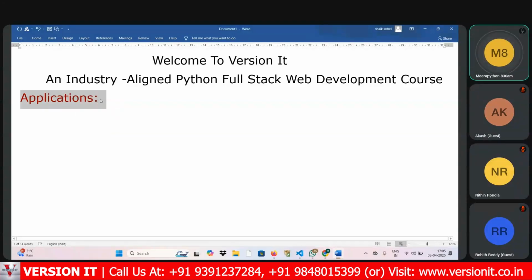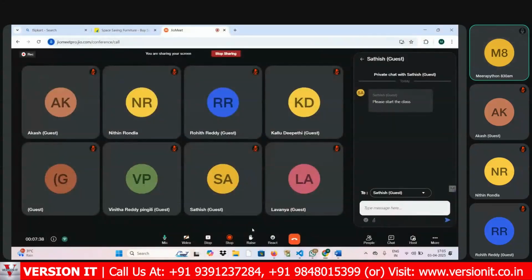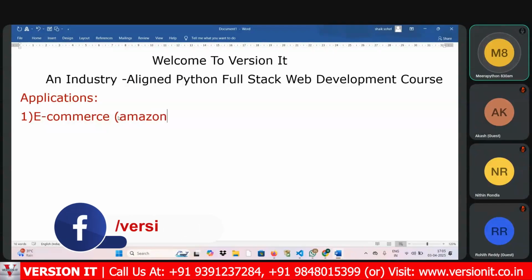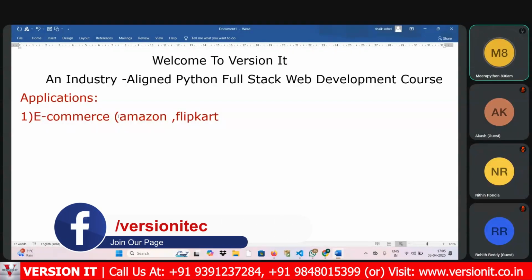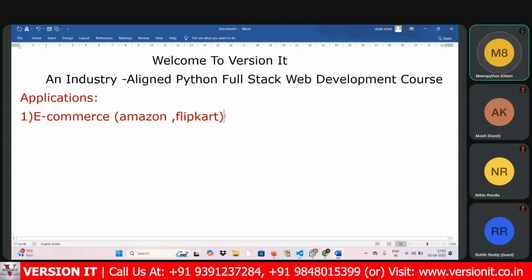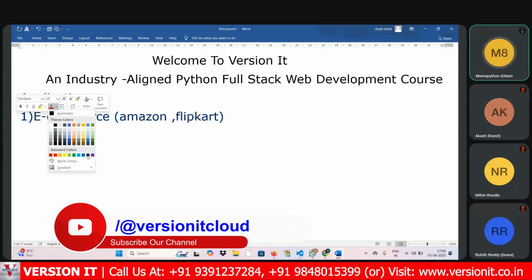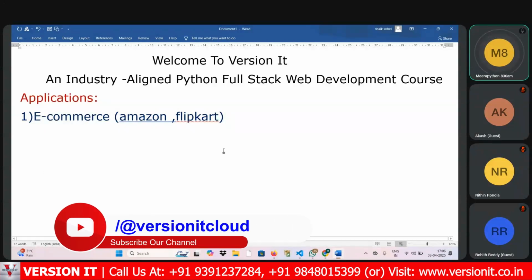Because it has applications in almost every domain, not only in the IT field, almost in every sector. E-commerce websites are playing a vital role. Suppose we take Amazon and Flipkart, the top e-commerce websites, whose turnover is in millions of crores. How are these websites designed and created? They are designed and created by using full stack web development technologies only.